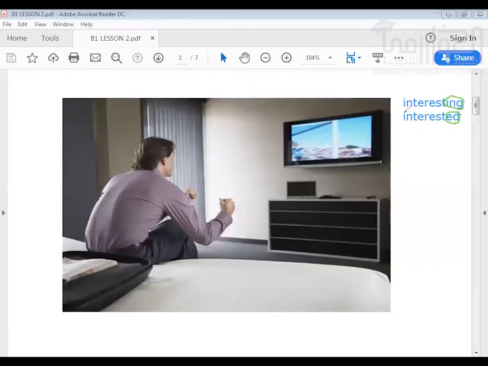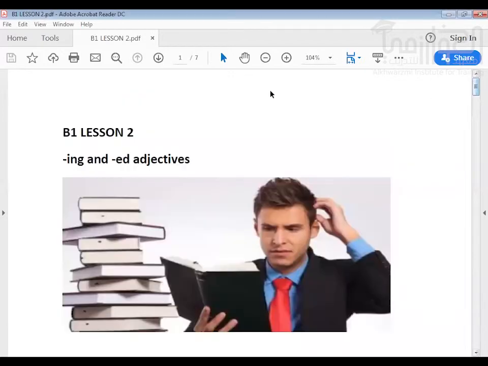Now, we call these adjectives participle adjectives. That is to say, we just take a verb. How we get these adjectives, they are from verbs. We just take a verb, and then we add ing.